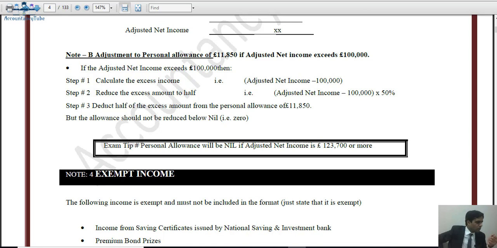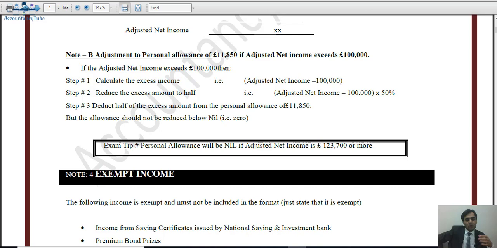Now there is an exam tip, a small tip given to you below, that personal allowance will be nil if adjusted net income is 123,700 or more. Now just do some calculation. If adjusted net income is 123,700, what would be the personal allowance? So 123,700 less 100,000 pounds divided by 2, I hope that it will equal 11,850.